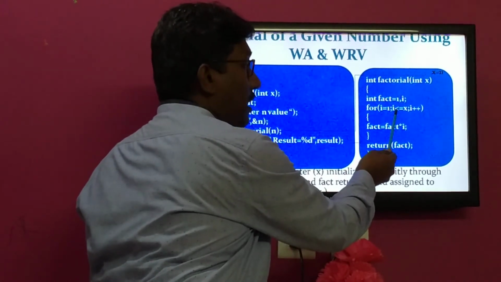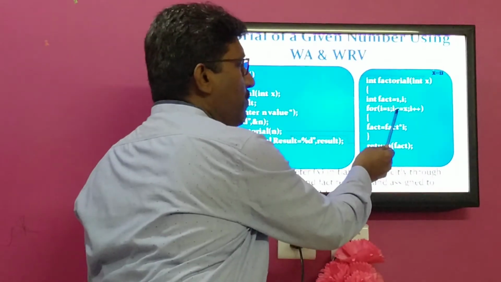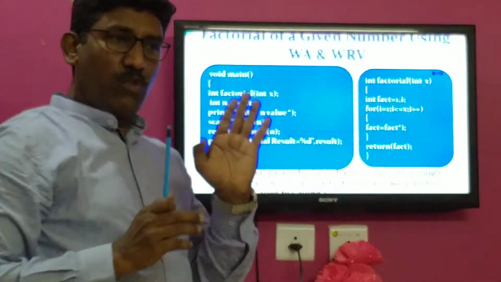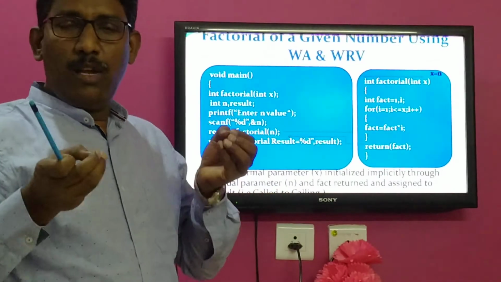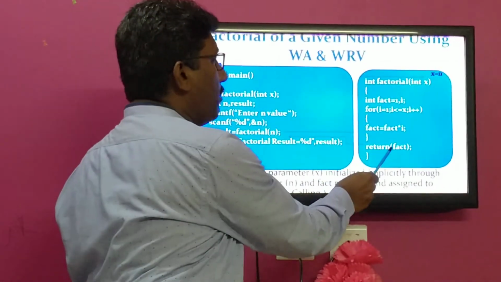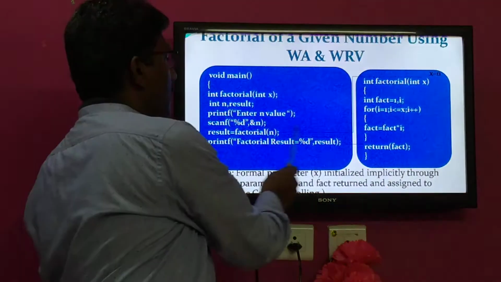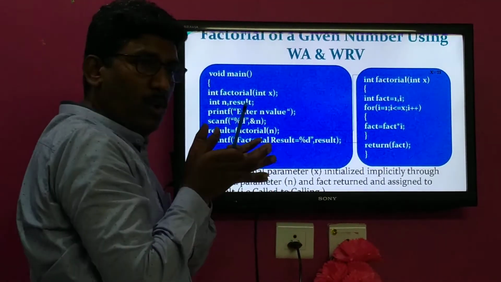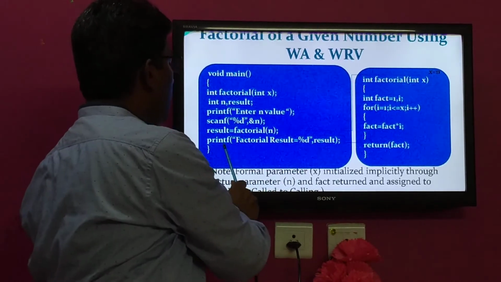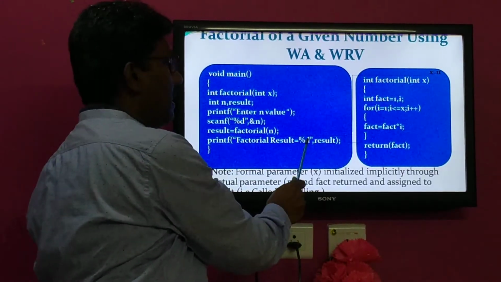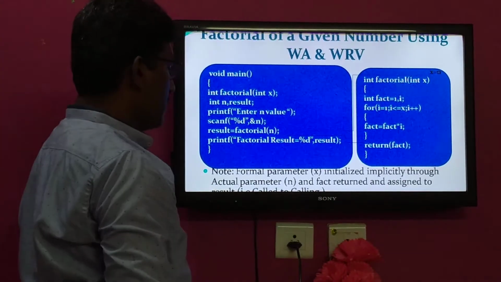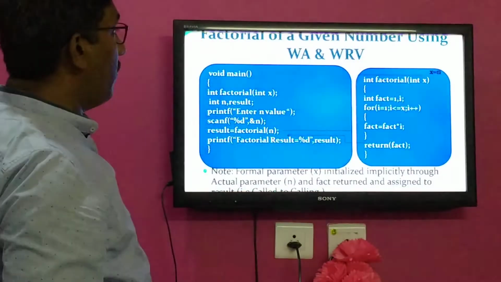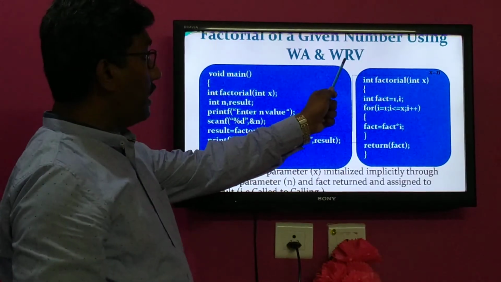Whenever the i value becomes 6, the condition 6 less than or equal to 5 is false, and control immediately transfers out of the loop. Then the fact value, that is 1 into 2 into 3 into 4 into 5, is 120. That 120 will be returned by the return statement to the calling function. So this value will be returned by the return statement and the result variable will hold that value, and by using the printf statement we can display the result, that is 120. So this is about finding the factorial of the given number by using with argument and with return value.